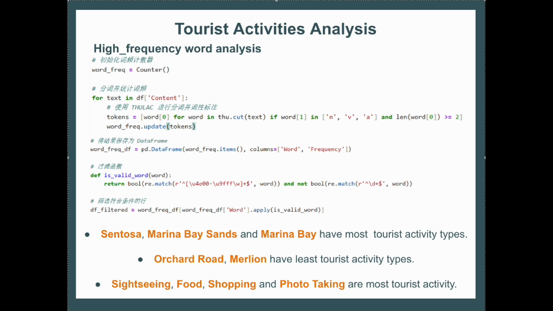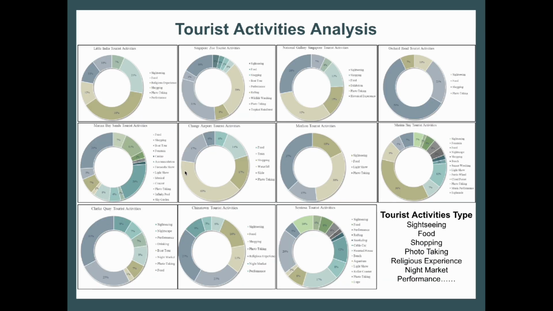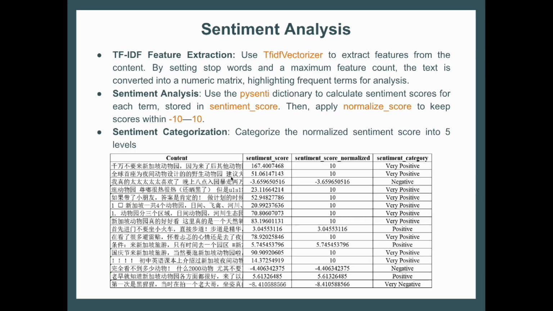From there, we found that Sentosa, Marina Bay Sands, and Marina Bay have the most tourist activities available, while Orchard Road and Malayan Park have the least. And then we found that the most popular tourist activities in Singapore are sightseeing, food, shopping, and photo taking. These are the pie charts summarizing the activities at each of the attractions.